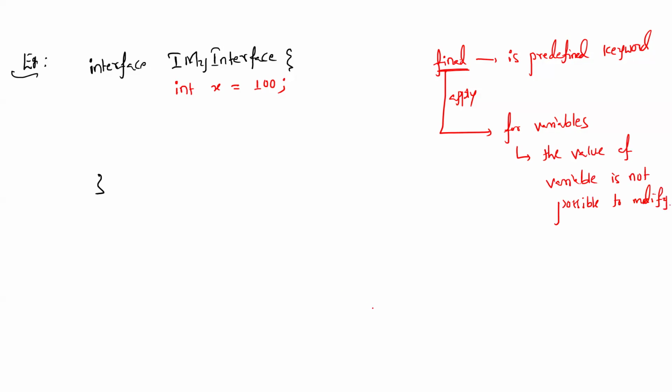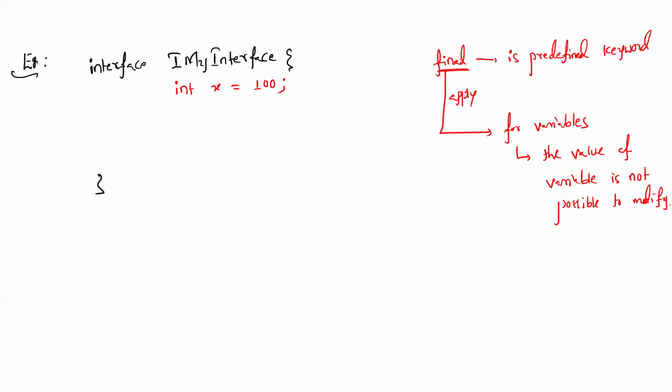So I'm taking a variable called x and I'm assigning a value 100. No one should change it. If they try to modify, update or change it, then it should give an error. So therefore, we have to make this final. Here, int x equals 100.